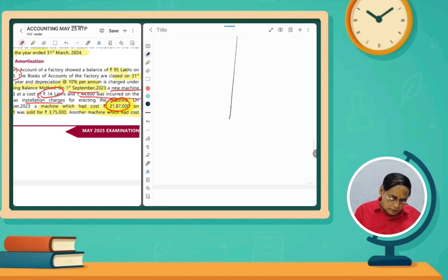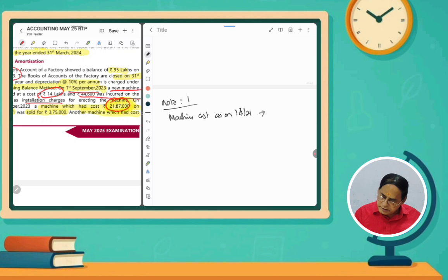So working note number 1, we have to find out the depreciation and all. The machine cost as on 1/4/2021, how much?